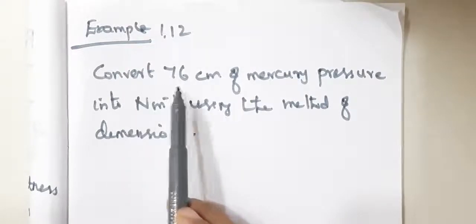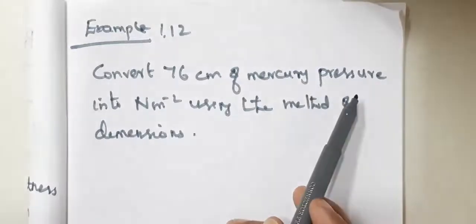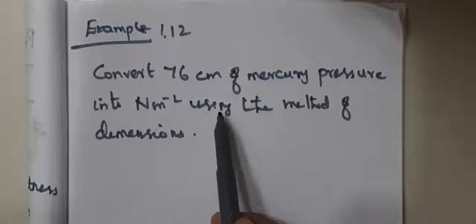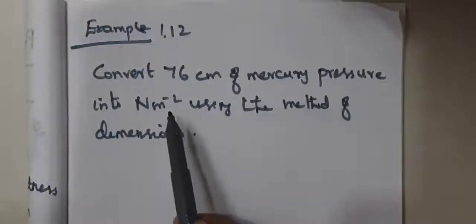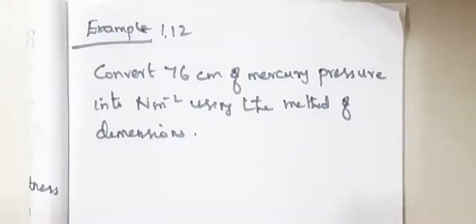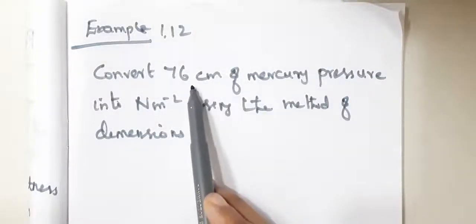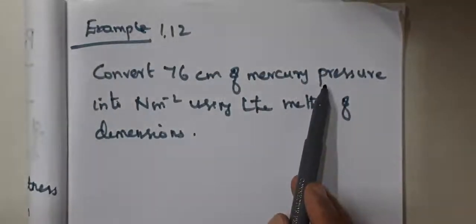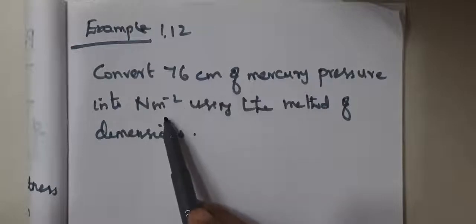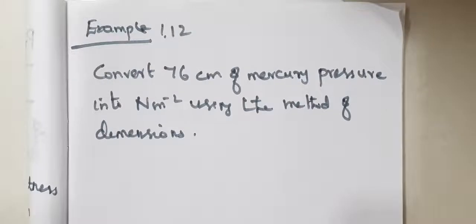Convert 76 centimeter of mercury pressure into newton meter raised to minus 2 using the method of dimensions. Can you understand? So there is a pressure value, 76 centimeter of mercury pressure. Centimeter, so this is in the CGS system. We have to convert this into newton meter raised to minus 2, meaning SI system.